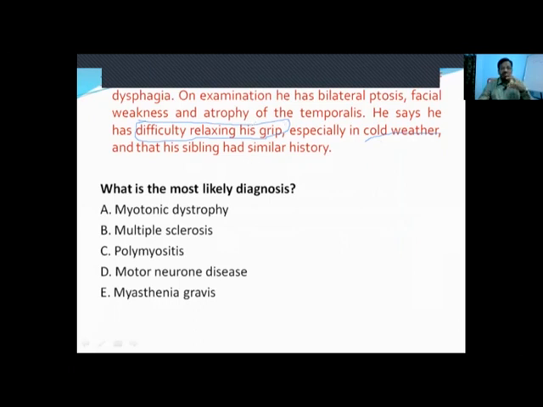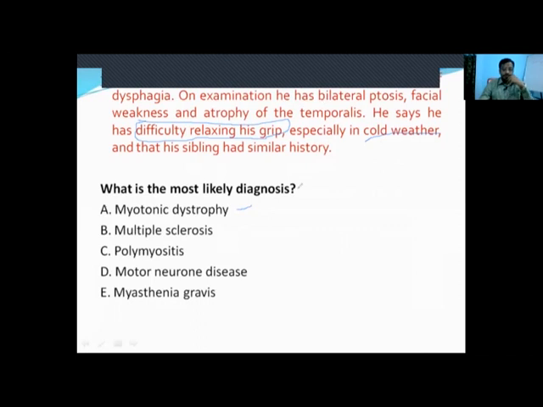So whenever you come across this kind of description in a question, you should always look for an option called myotonia. Does any of the options in the question have myotonia? When myotonia is there, it is straight away this one.